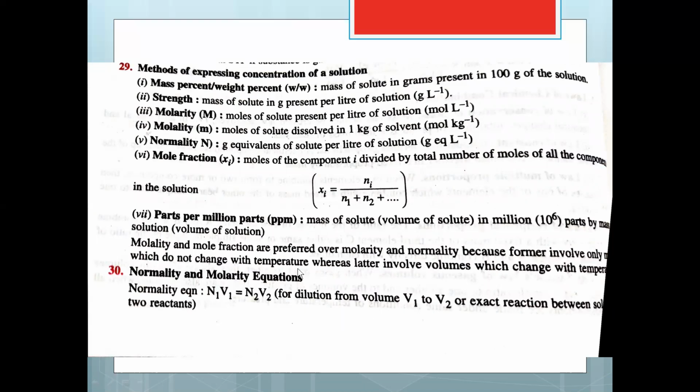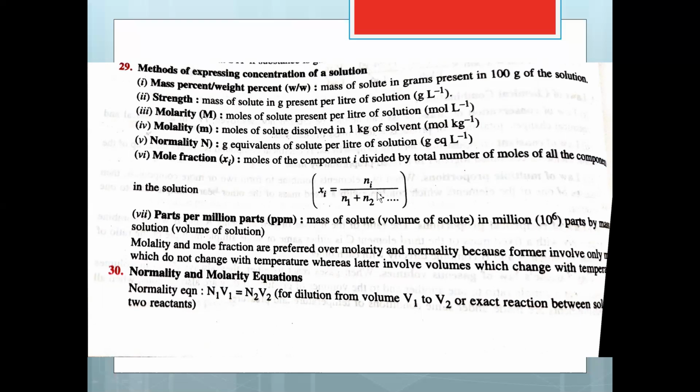Then, methods of expressing concentration of a solution. There are different ways of expressing concentration of the solution: mass percent or weight percent. Strength is the mass of solute in gram present per liter of the solution, that is gram per liter. Molarity is the number of moles of solute present per liter of the solution. Molality is the number of moles of the solute dissolved in 1 kg of the solvent. Unit is moles per kg.